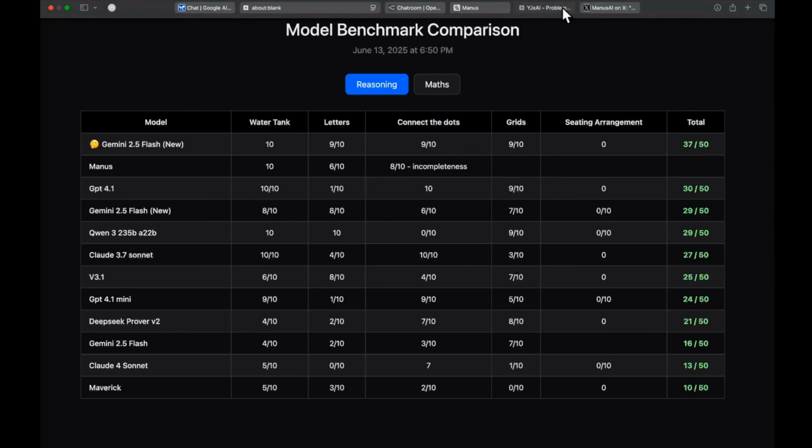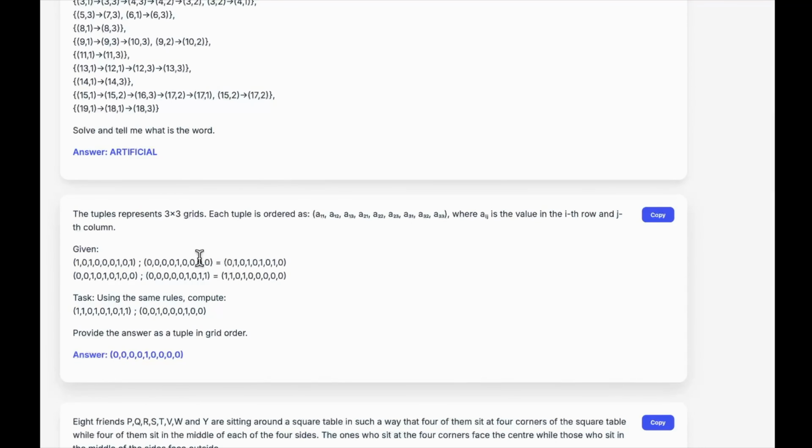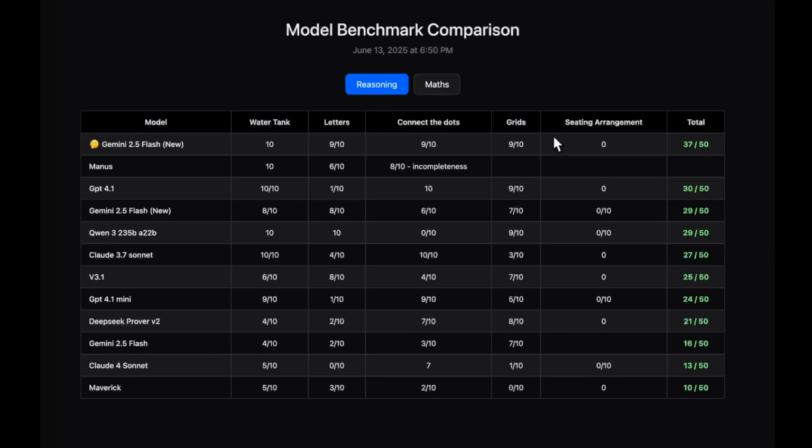And you can see the questions are slowly and gradually becoming harder and harder. So this is the particular question. I've also given the answers. If you look at the scores, you can see the highest that any model has scored is from GPT 4.1, scoring a 9 out of 10, and also Qwen 3 235B A22B, the non-thinking variant. Even that model scored a 9 out of 10. That is nice to see.